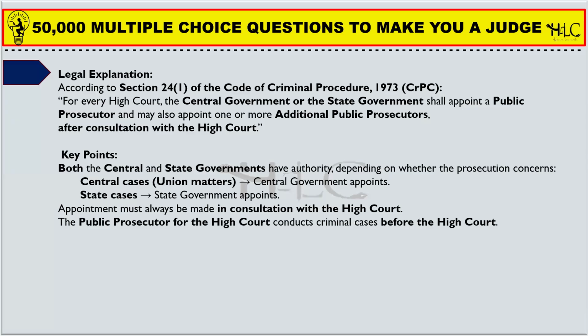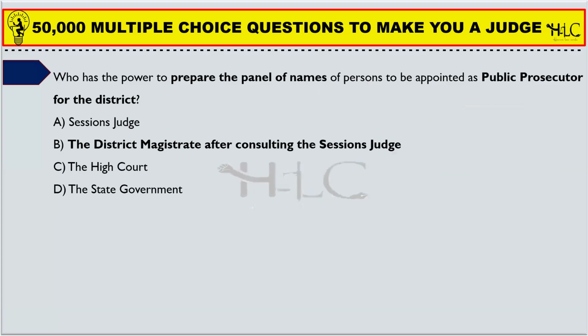So for every High Court, the word shall gives you the mandatory rule that it shall appoint, and the second line says it may also appoint one or more additional public prosecutors. Additional public prosecutors are not mandatory in nature. The state or central government may appoint, it may not also. But the public prosecutor is mandatory after consultation with the High Court. So on appointing any of these positions, the public prosecutor or the additional public prosecutor, it has to consult with the High Court.